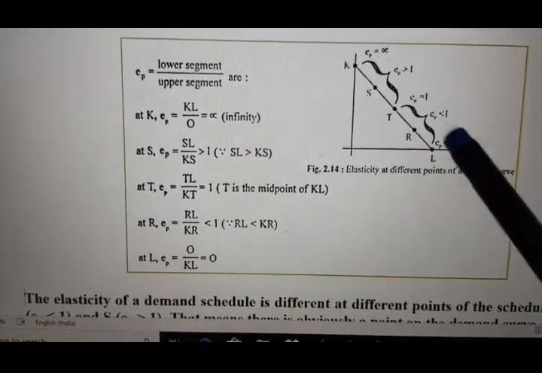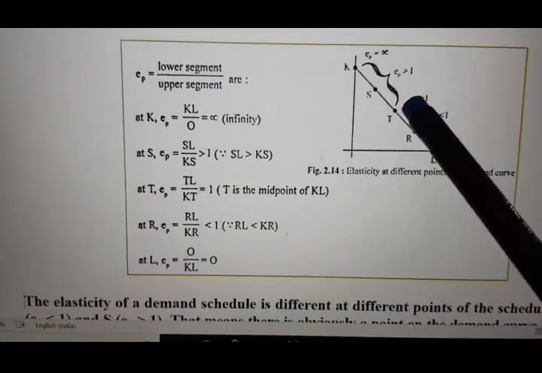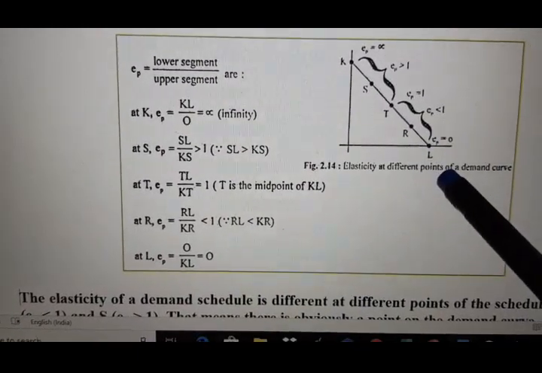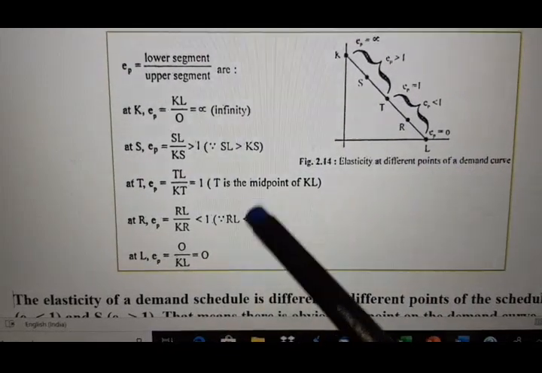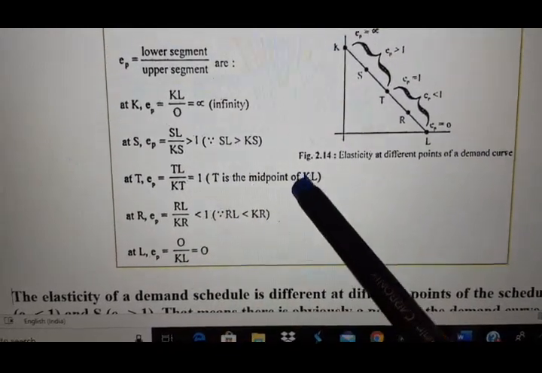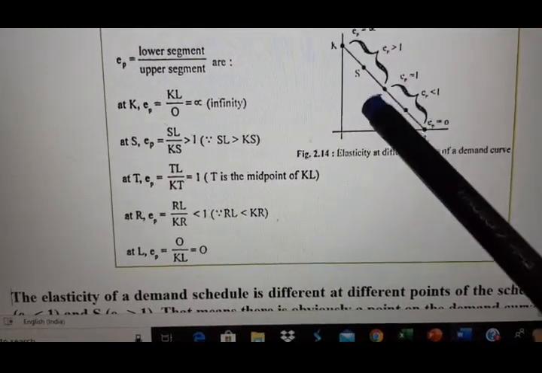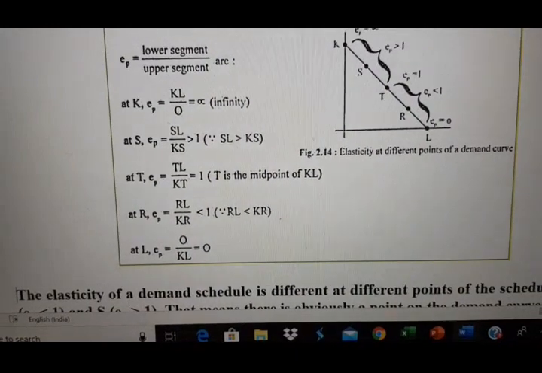Okay, done. Now come to point T, which is called the midpoint. At point T, what happens? Lower segment is TL and upper segment is KT. Both are the same. See, T is the midpoint of KL. That means here your TL and KT both are equal. That means the result of EP will be equal to 1.